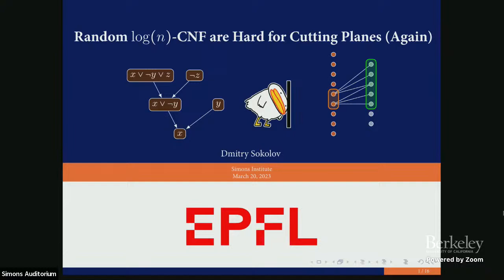Let us start with a very promising talk by Sokolov, who is going to tell us about this cutting planes lower bound for random CNFs, which was a breakthrough result a couple of years ago. But supposedly you have a new proof or something new. And no, I'm sure he has. Well, let's see the proof.